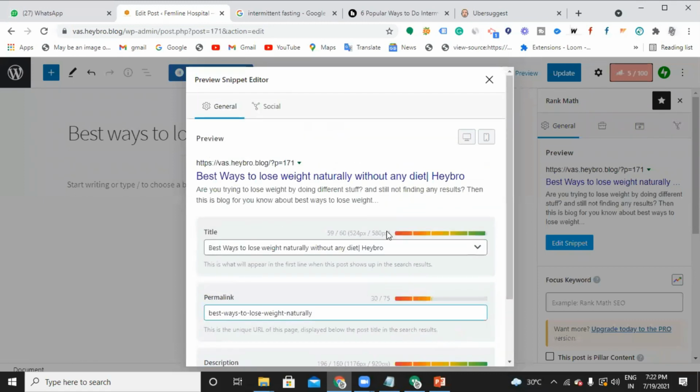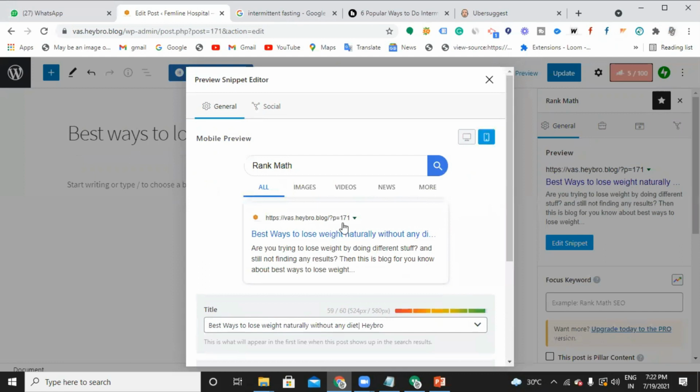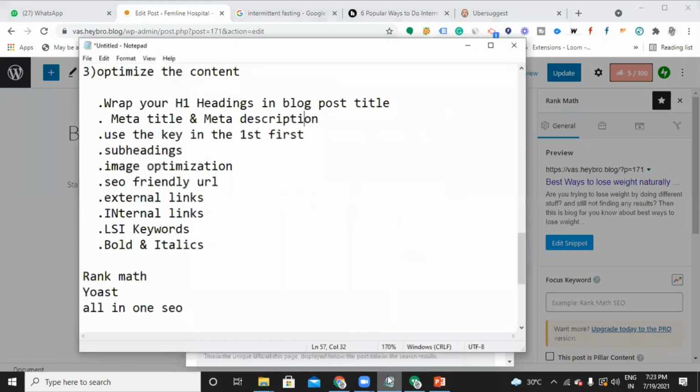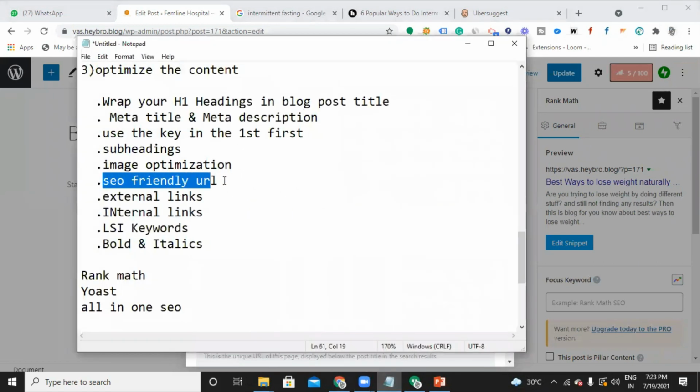So this is how the preview of your meta title and description looks on desktop, and this is how it appears on mobile phone. Yeah, and there you go. One more thing I just want to tell you about SEO friendly URLs. Just now you asked me, right? Permalink.